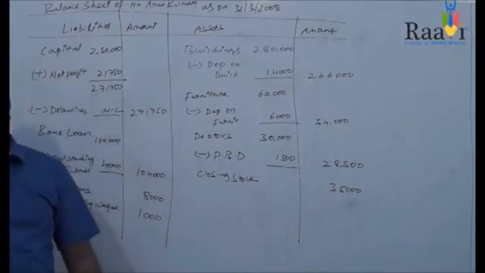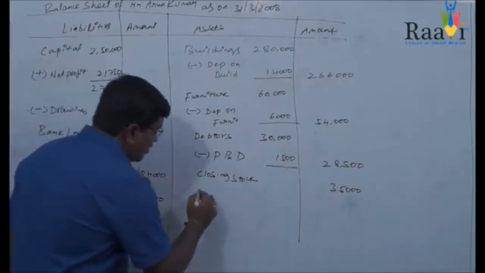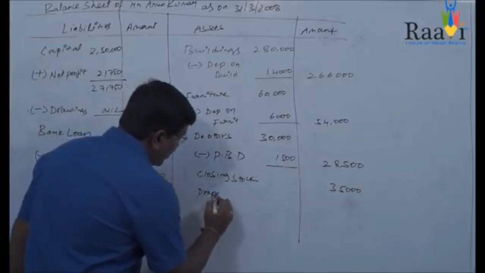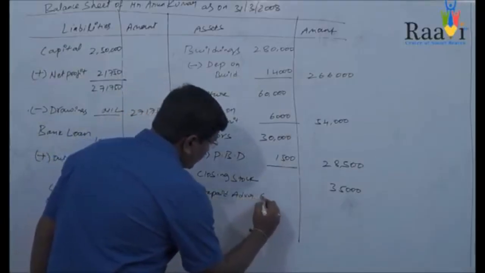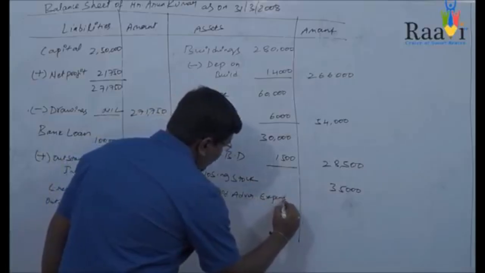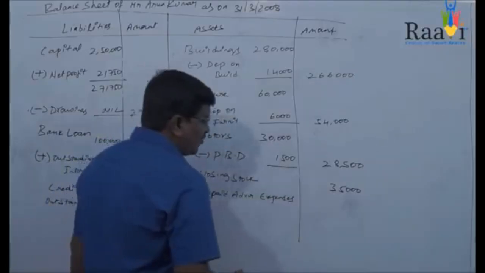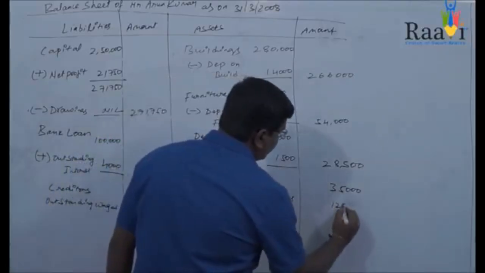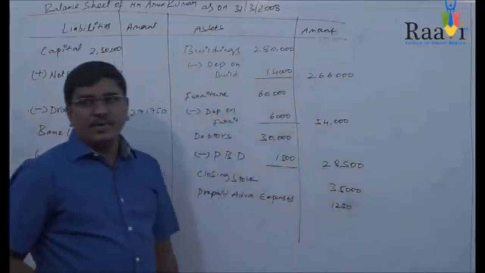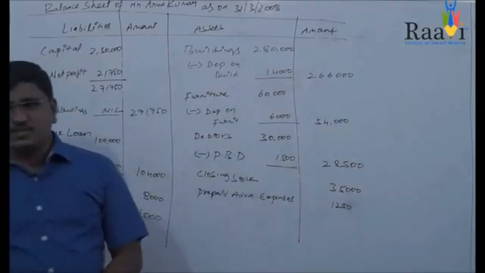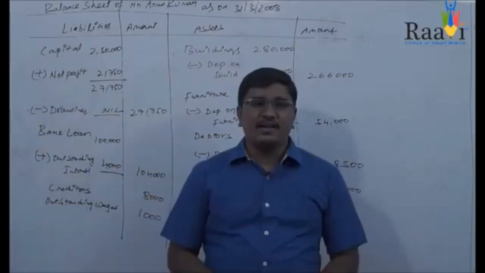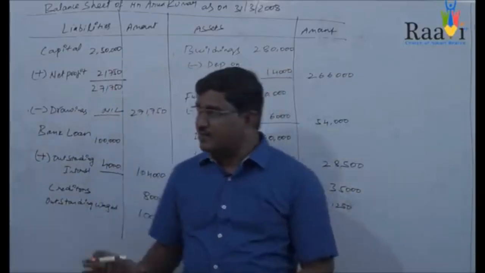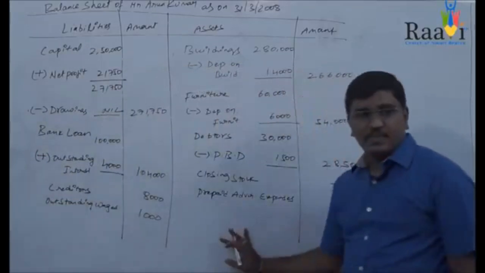The same we will take in the asset side. Prepaid advertisement expenses is 1,250. So these are the items which come in the balance sheet.